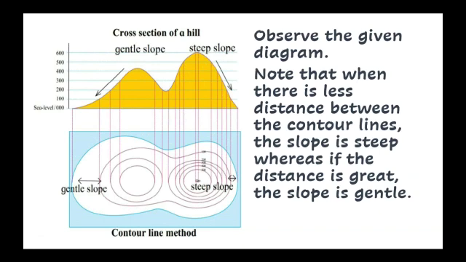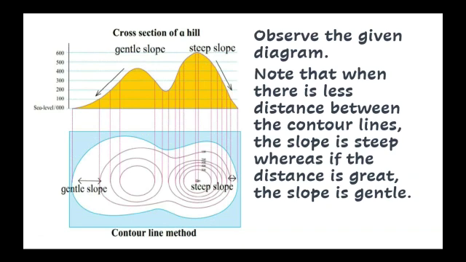As the slope is steep, there is little distance, and where there is a distance, the slope is gentle. And where there is height and the slope is quite steep, it is quite straight over there.